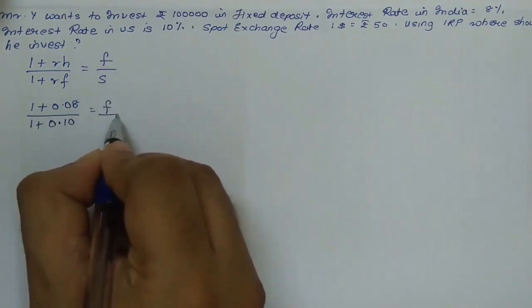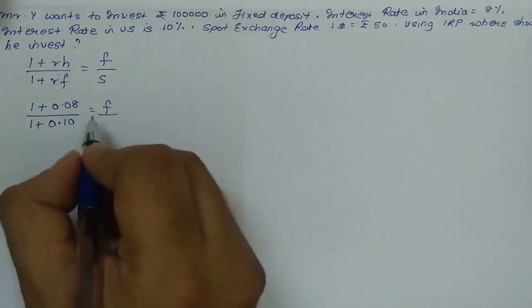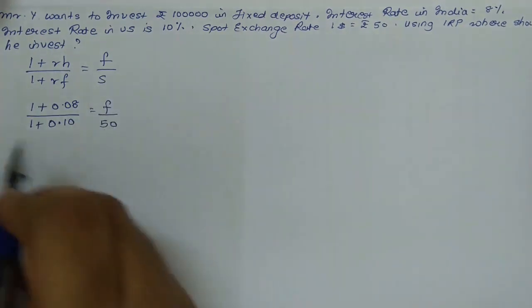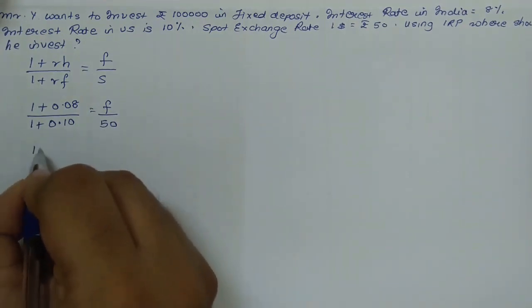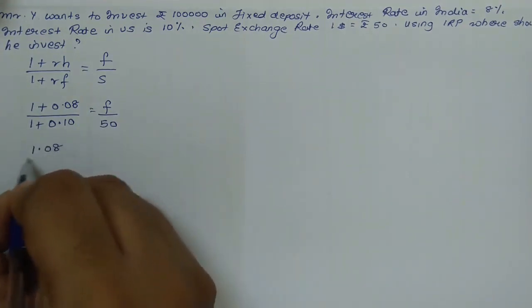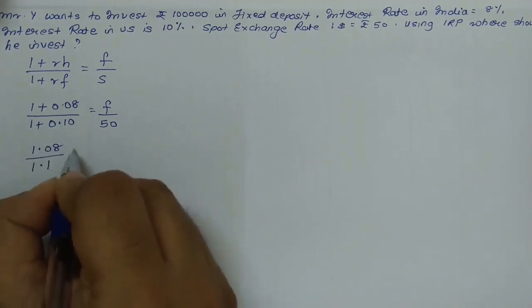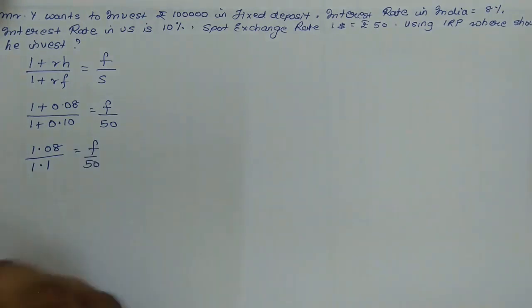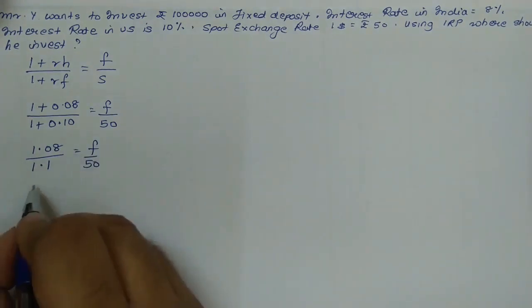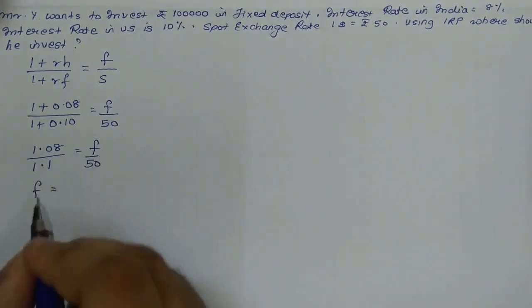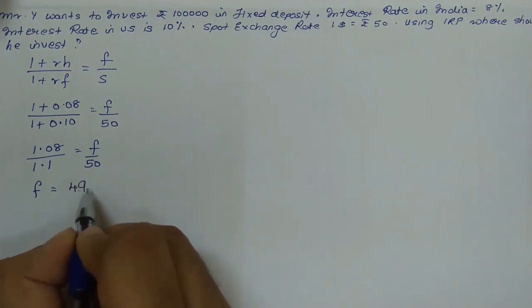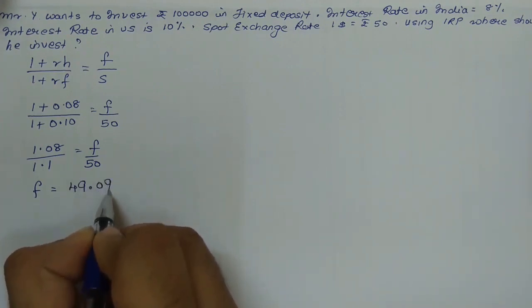Forward exchange is the rate that we need to find. Spot is already given as 50. So if you solve it further, we get 1.08 upon 1.1 is equal to F upon 50. Now if we cross multiply, we will get the forward rate, which is equal to 49.09.